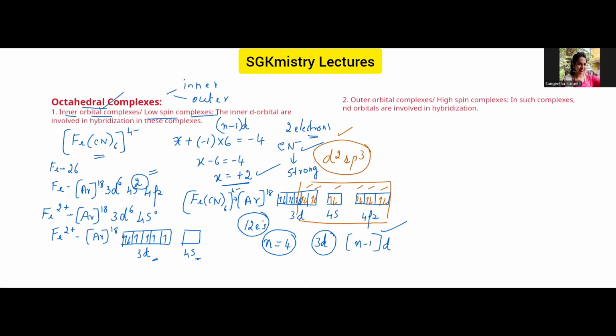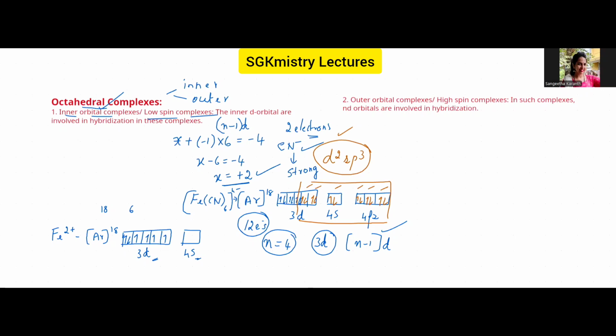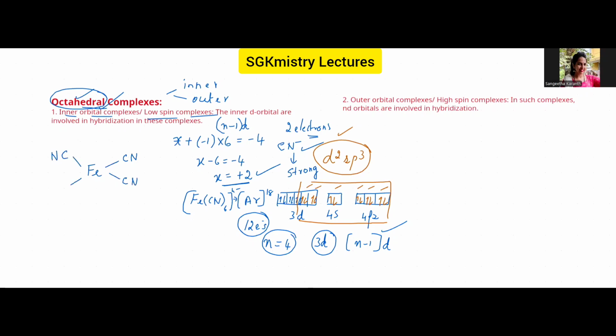Now, about low spin and high spin, let me give a brief idea. You'll understand more about this when I explain crystal field theory. For now, you can understand that whenever there is a smaller number of unpaired electrons in a particular complex, you call it a low spin complex. Here, of course, there are no unpaired electrons at all, so it is a low spin complex. Now, talking about geometry, there are 6 ligands present in this complex, so the geometry is octahedral. The ion will be in the middle, and then we have the cyano ligands forming the coordination bonds like this.